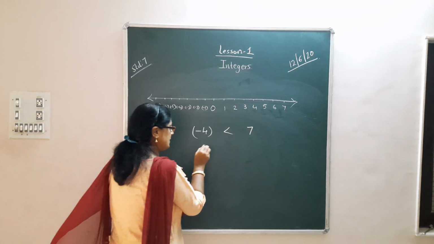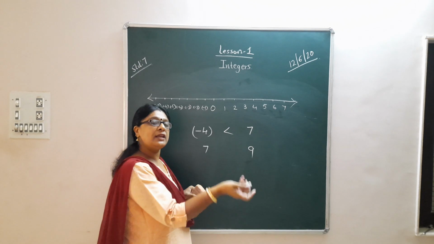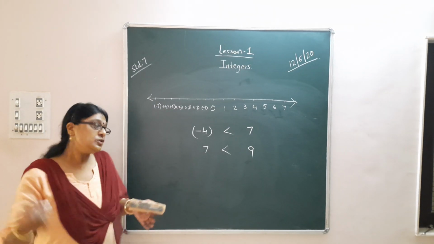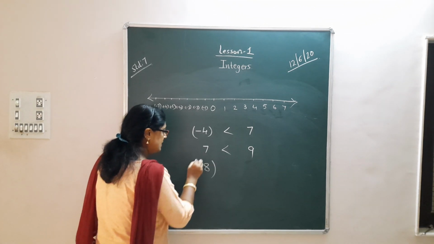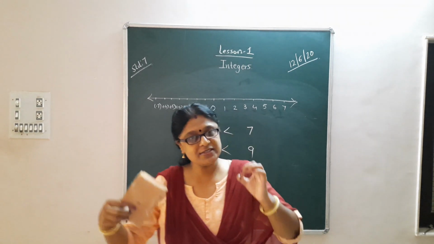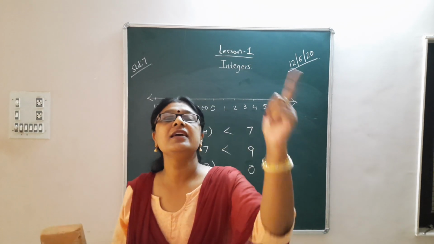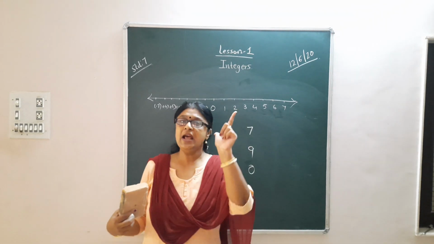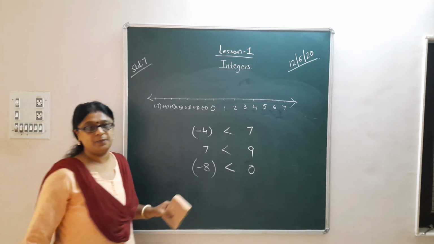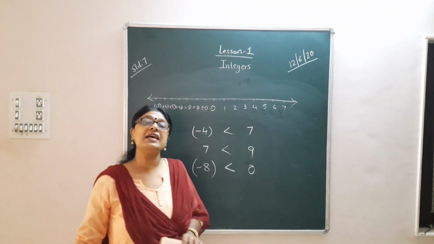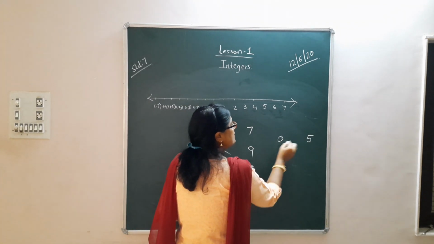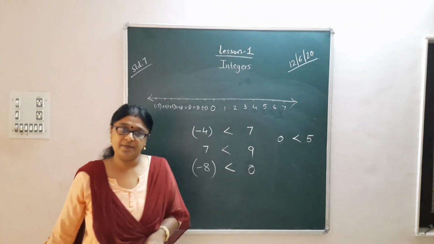Suppose I give you 7 and 9. Both are positive. Obviously, you know that 7 is less than 9. Suppose I give you minus 8 and 0. I told you that 0 is always greater than all the negative numbers. So minus 8 is less than 0. And 0 is always less than the positive numbers. Suppose I give you 0 and 5, then 0 is less than 5.